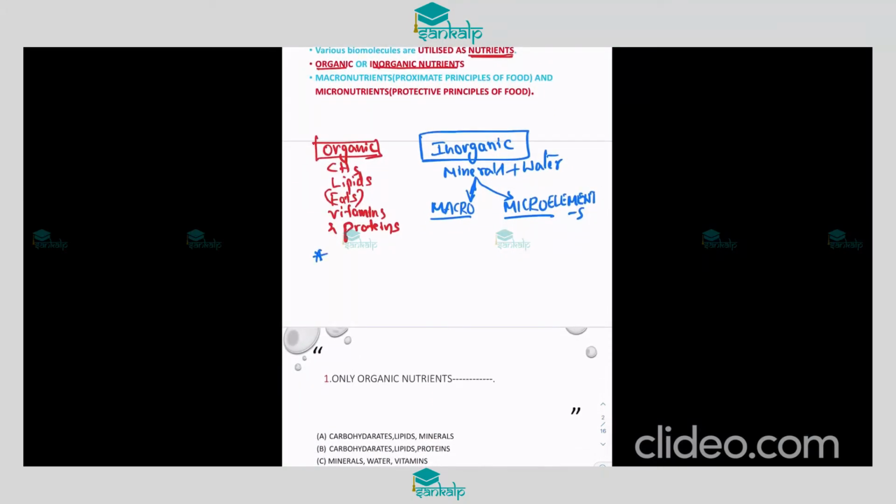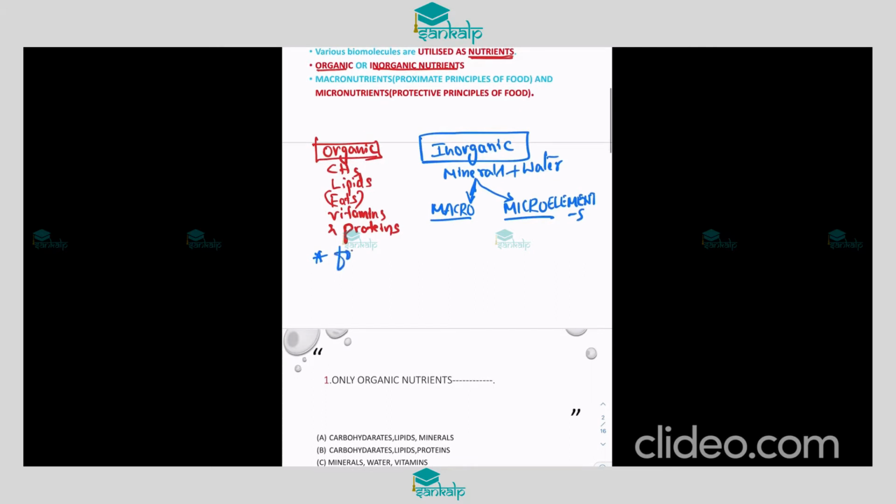Based on quantity, if any of these forms the bulk of the diet, meaning larger in quantity, they are called macrobiomolecules, which we take in large quantities.